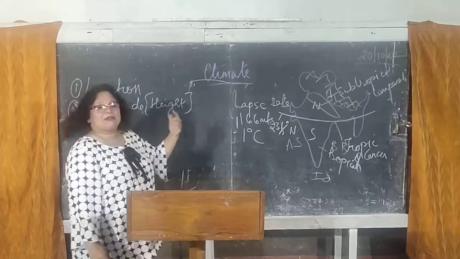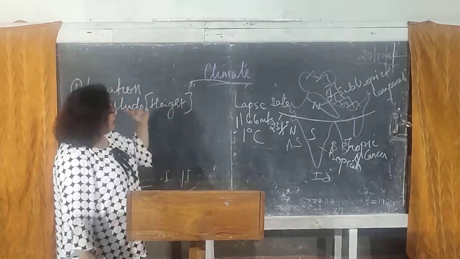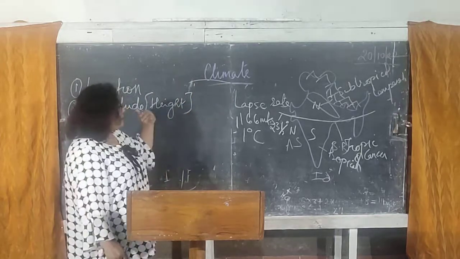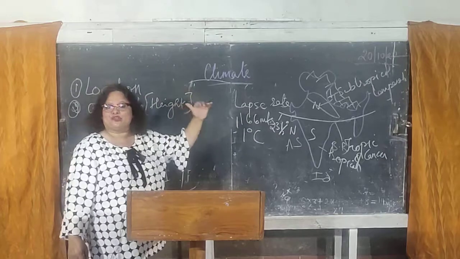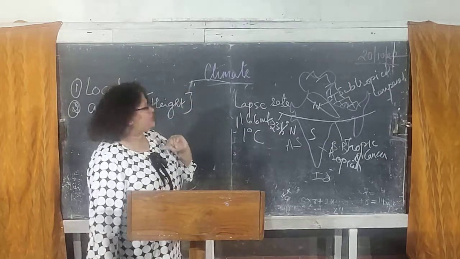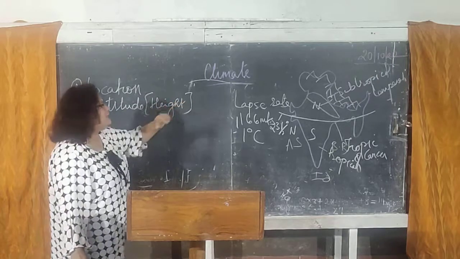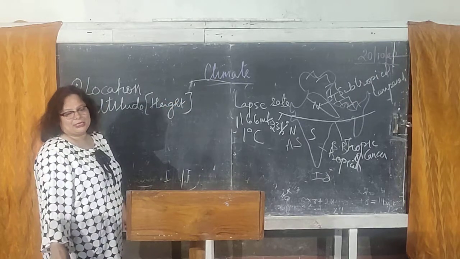That is the reason why an area which is higher in altitude is much cooler. Every 166 meters that you go higher, the temperature falls by 1 degree Celsius. So this is how altitude plays a very important role in affecting the climate of a particular place.